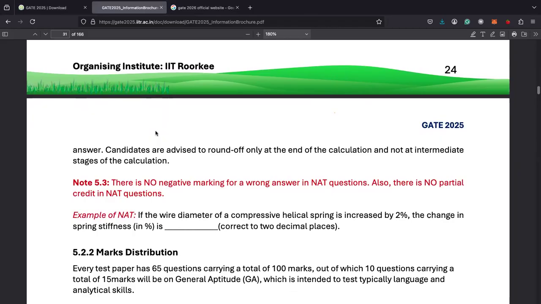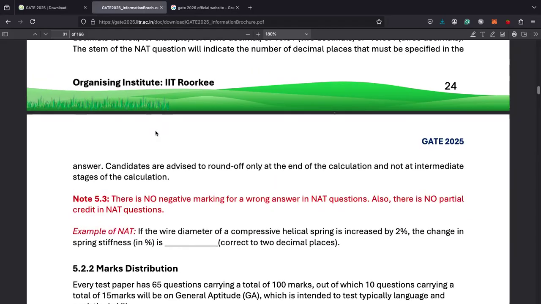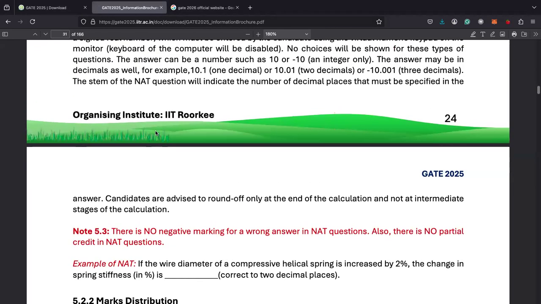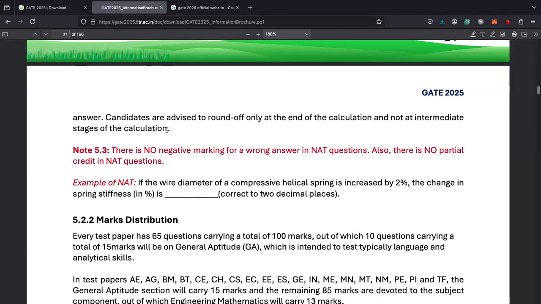So once you are done with the calculation, then only round off the answer. There is no negative marking for this question, and there is no partial credit in NAT questions.